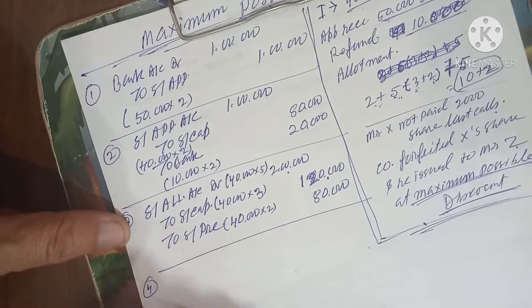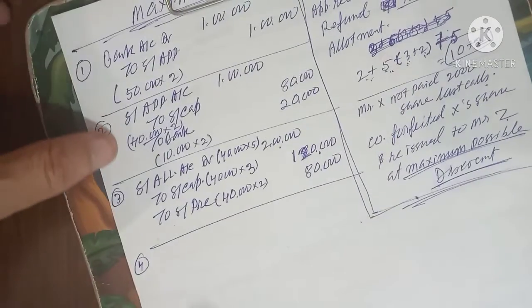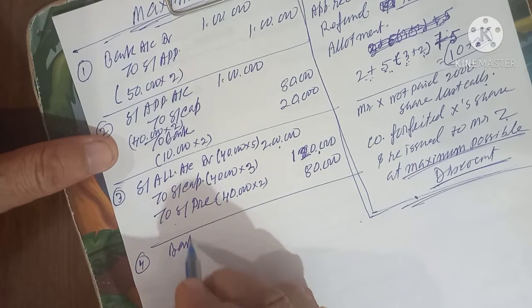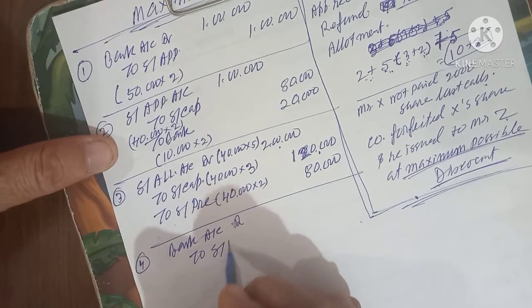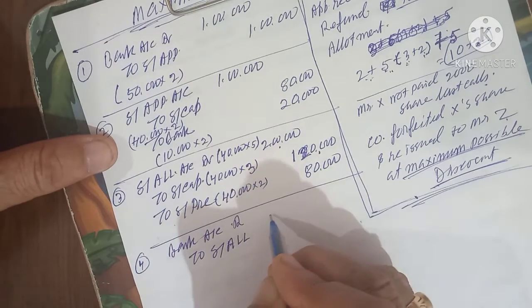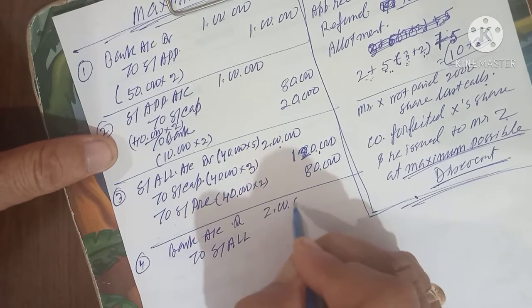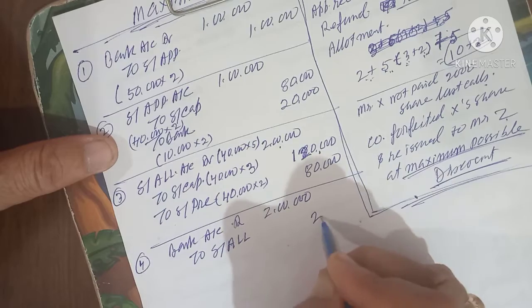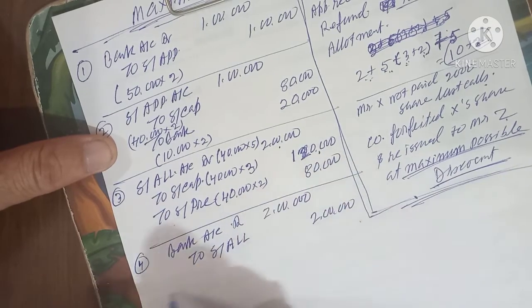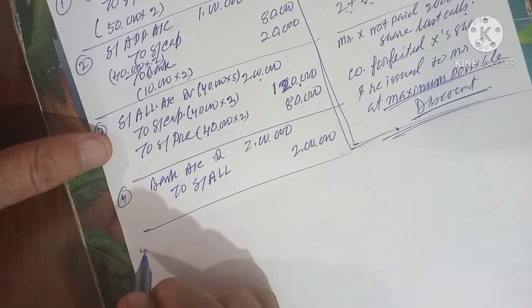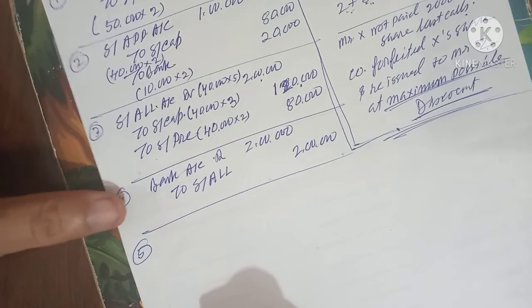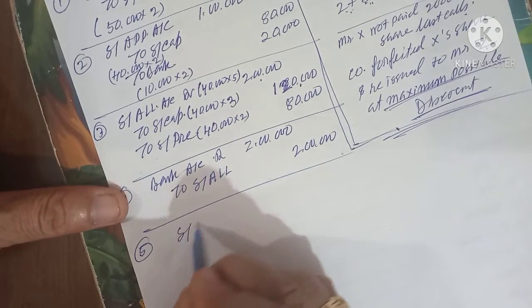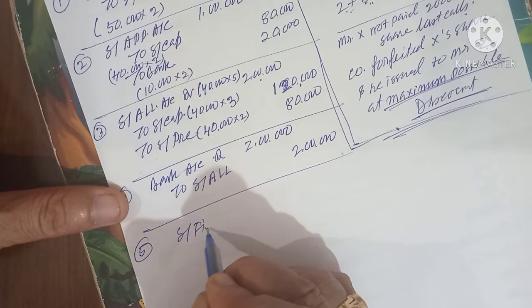Now fourth entry, you have received money for allotment for all. So you write it, bank account debit to share allotment. All money you have received. So 1 lakh, 2 lakh. Next, number 5. We will pass the entry for calling, for first call, or final call.